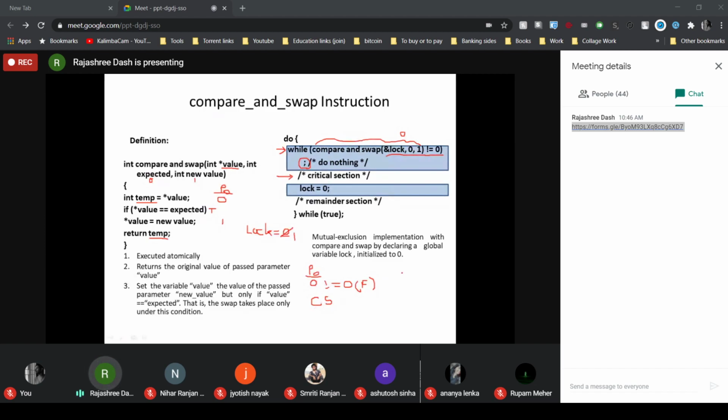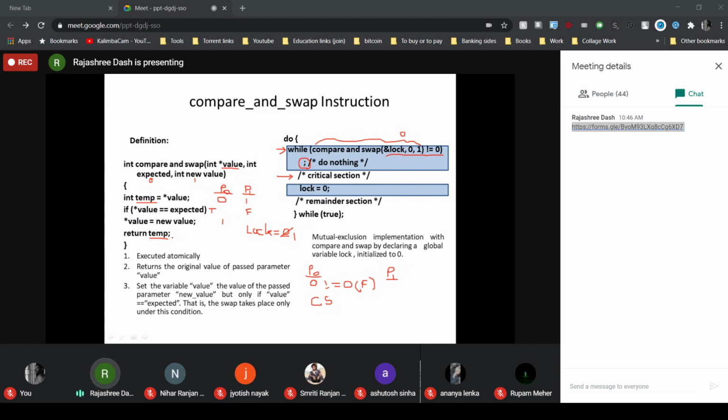Now while P0 is executing in its critical section, let P1 start its execution. So P1 again executes the while statement. Now when it executes compare and swap on &lock with 0 and 1 for P1, the lock value is 1. So the temp value for P1 will be 1. When it compares this with the expected value, which was 0, the condition is false for P1. So it is not going to set the value.